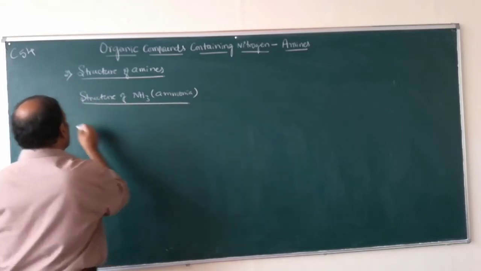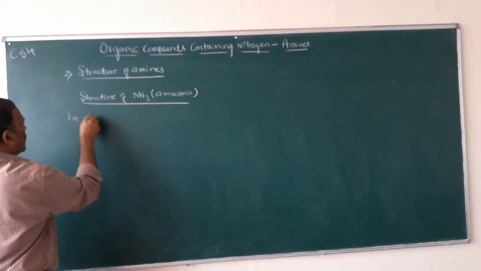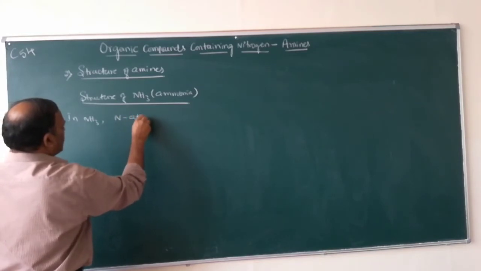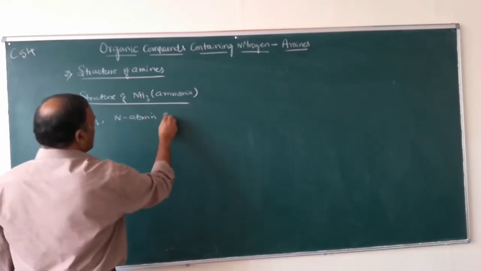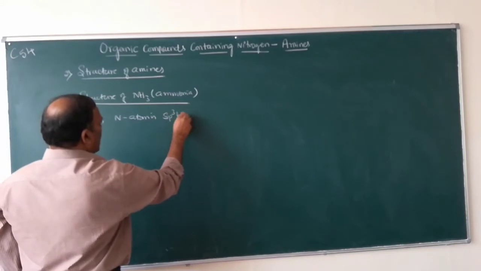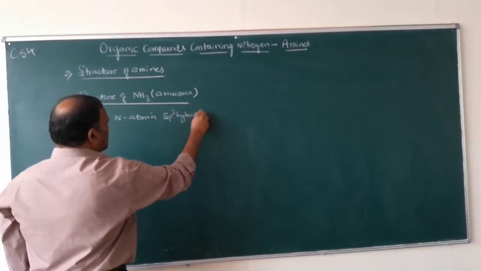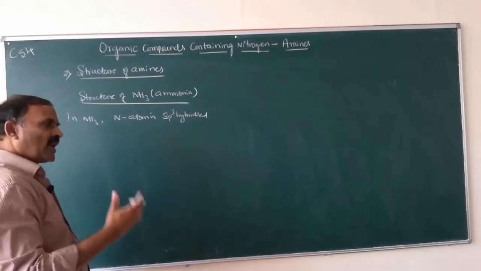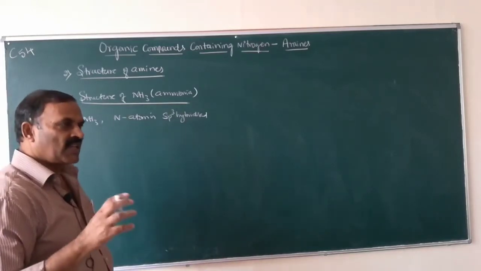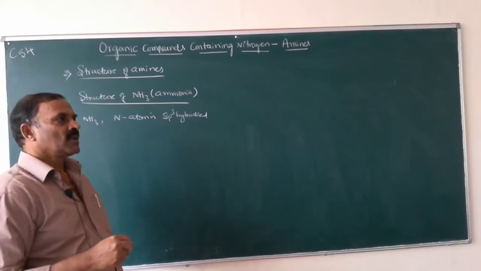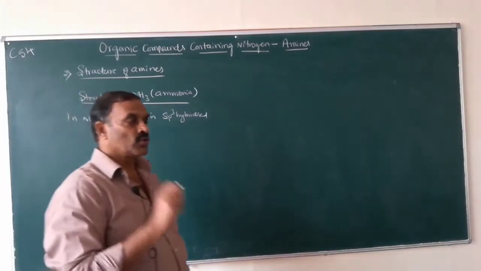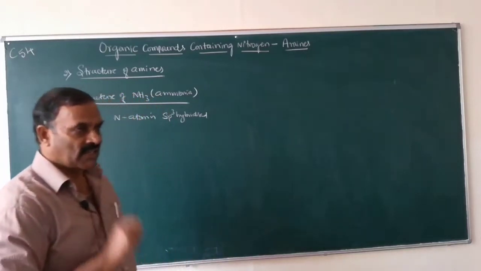In ammonia, the N atom is sp3 hybridized. So when an atom undergoes sp3 hybridization, what is the shape of the molecule? The shape should be tetrahedral.